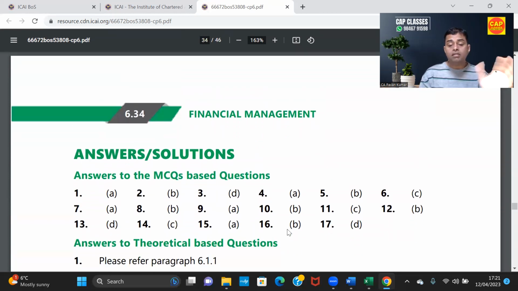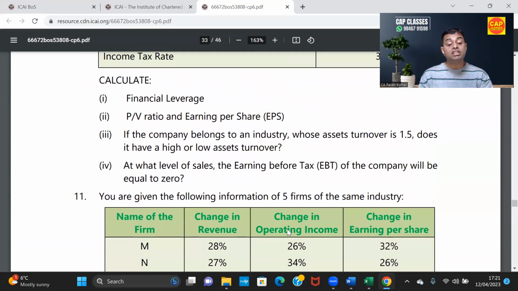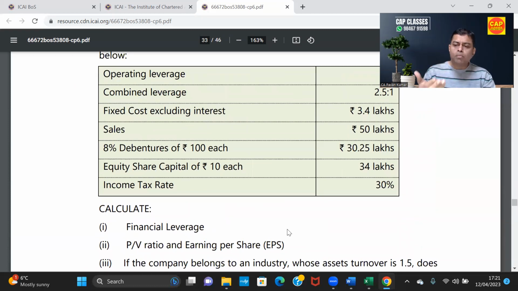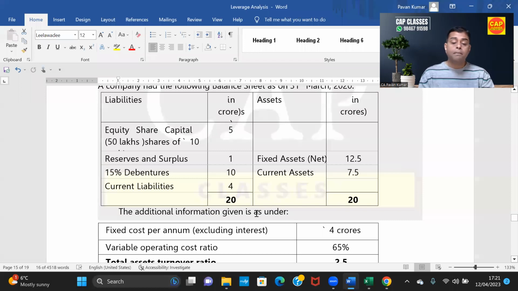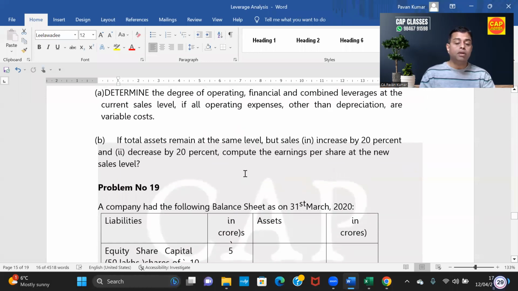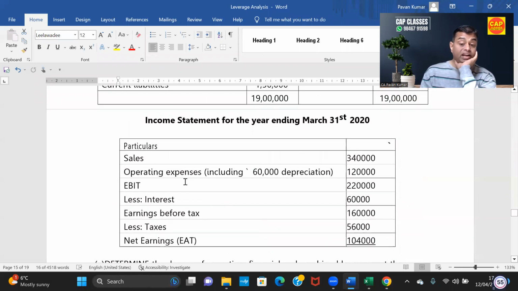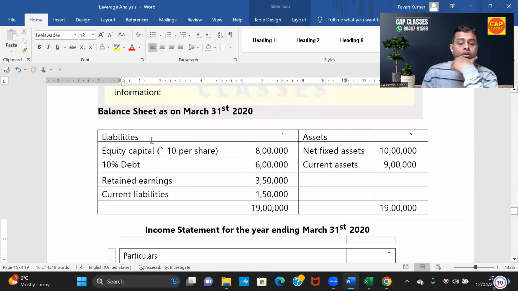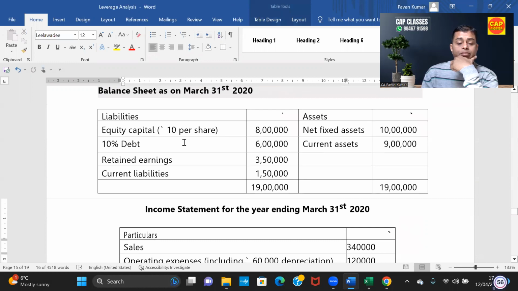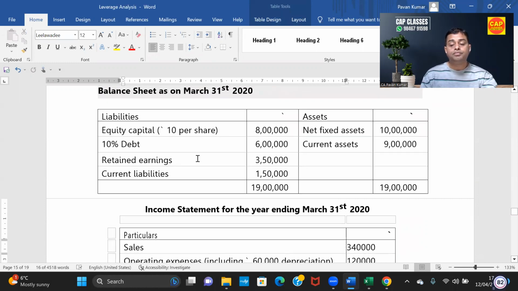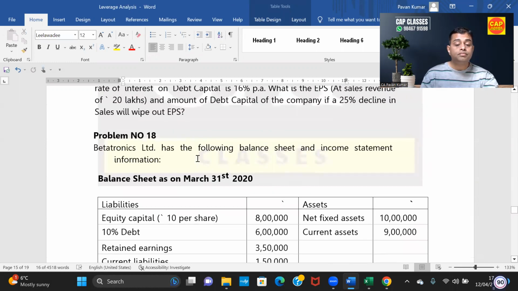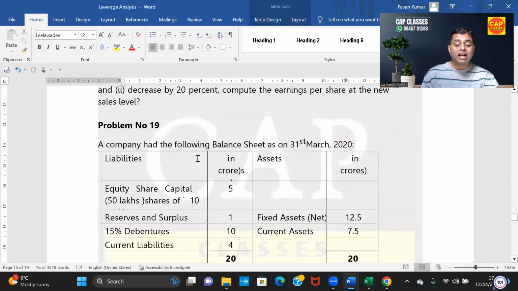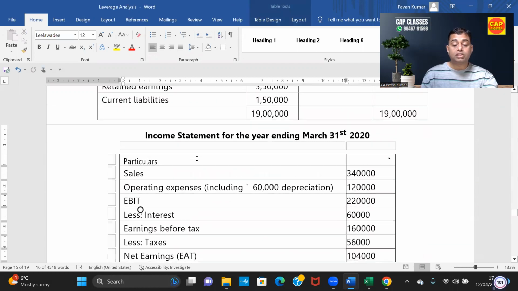Okay, then that's it. This list of questions is also over. There are a few more questions which we have not solved, but I'm sure you'll be able to solve them easily. Probably one more problem. If it is really interesting, we'll see one more problem. This is the same question. So don't you think this is similar to the model we just calculated? Copy paste. Yes, sir. So question number 19 and question number 18 are copy paste questions.